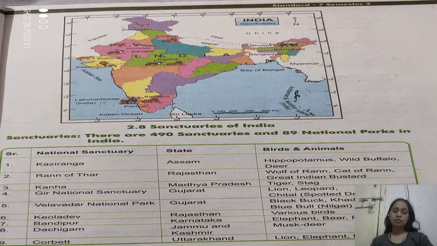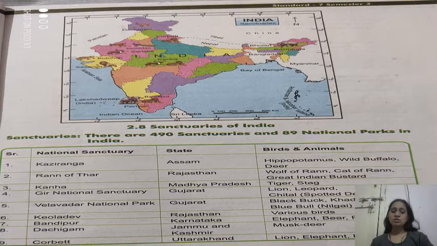Then the Velavadar National Park, that is in Gujarat, there you can see black buck, blue bull, okay, and the Keoladeo, that is in Rajasthan, it is famous for the various birds. Bandipur, that is in Karnataka, elephant, bear and rhinoceros. Then the Dachigam, that is in Jammu and Kashmir, there you can see the musk deer. Then the Corbett National Park, that is in Uttarakhand, lion, elephant.